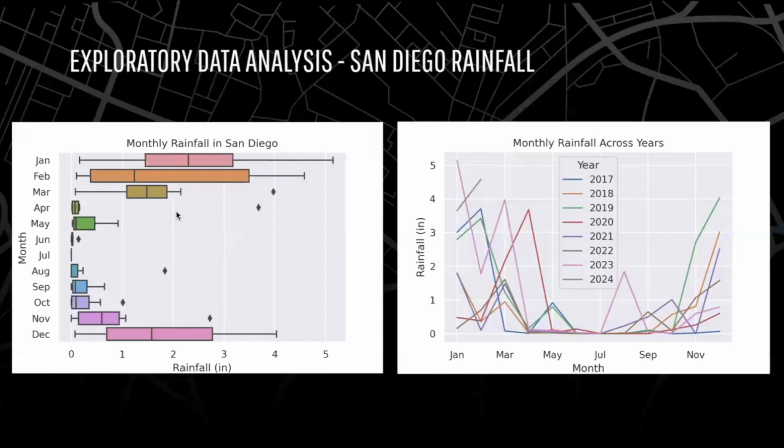For exploratory data analysis for the rainfall data, we looked at the rainfall across time. The graph on the left shows the distribution in rainfall in San Diego across different months of the year, with months like December, January, February, and March having the largest average rainfall and also more variance. The graph on the right shows the monthly rainfall across years. We can see that the rainfall each year has generally a similar trend of increasing around the later parts of the year.